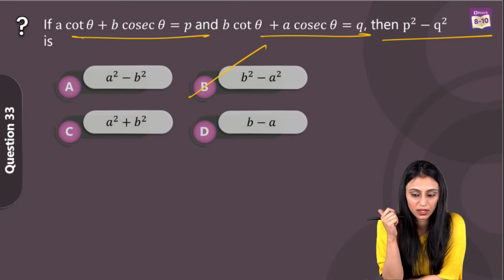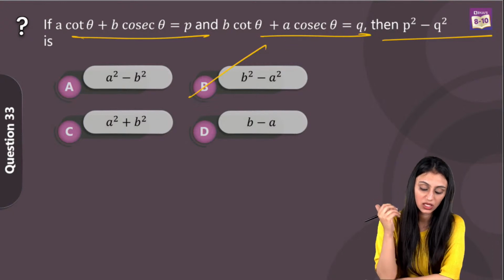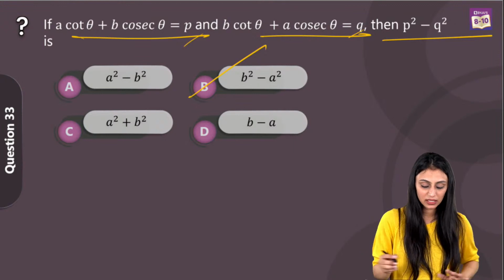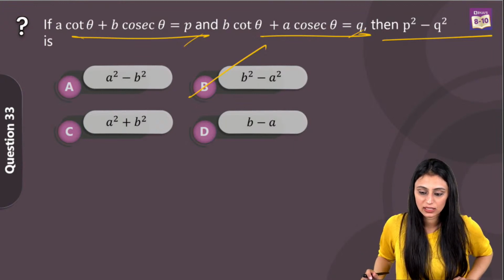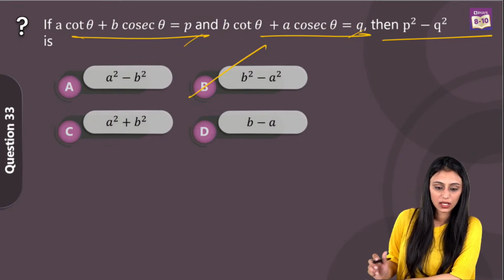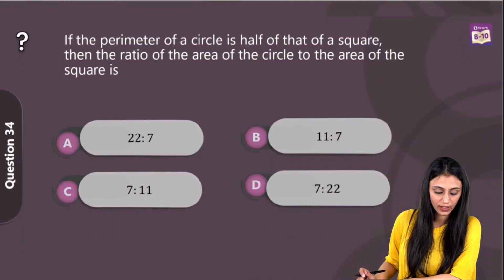Utkarsh Verma says why? Because see, if you take the squares of these two equations and then subtract them, on simplifying this, we are getting b square minus a square. Yes, Anup, absolutely, you're right. B is the right answer for this question. Yes, let's take a look at the next one.